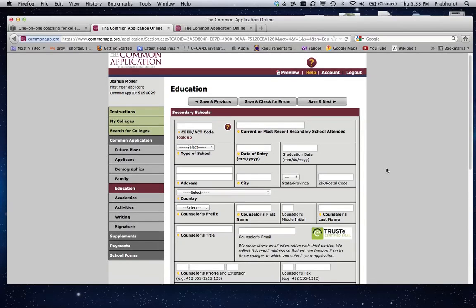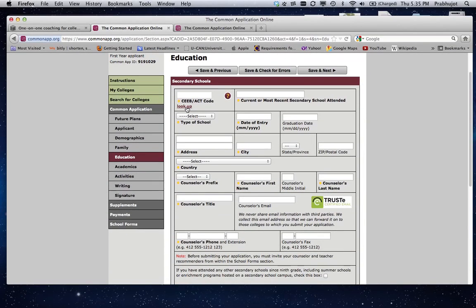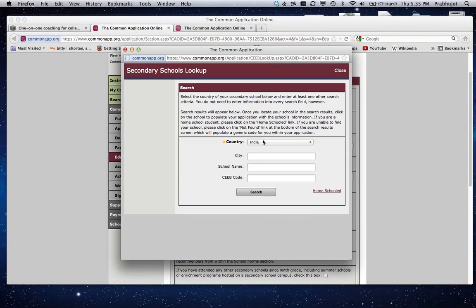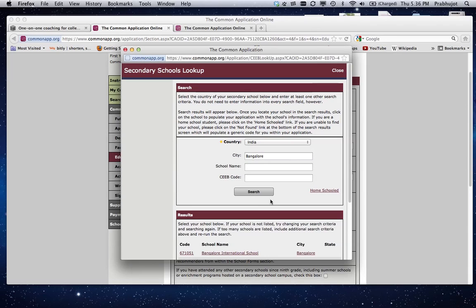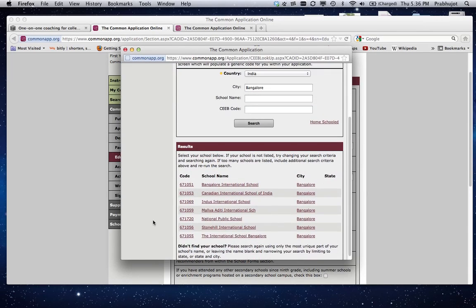Application page, and it's the same thing here for the CEB code. Do the same thing. If you do not find your school, here there are more schools, so you should definitely try. We go India, then Bangalore, and search. Now here you do see that there are more schools.